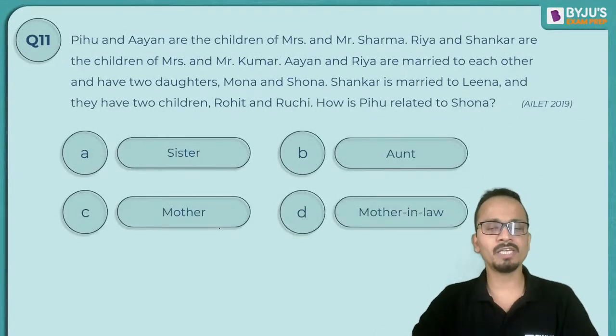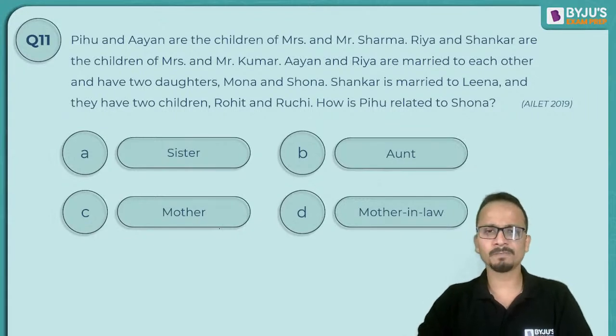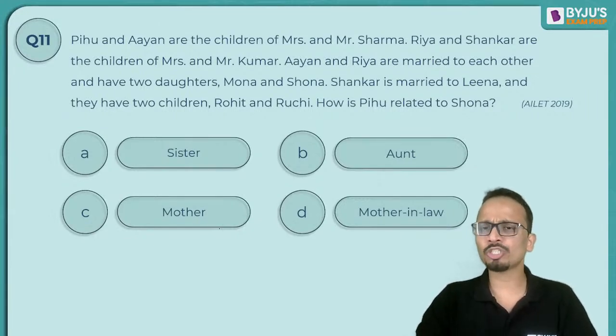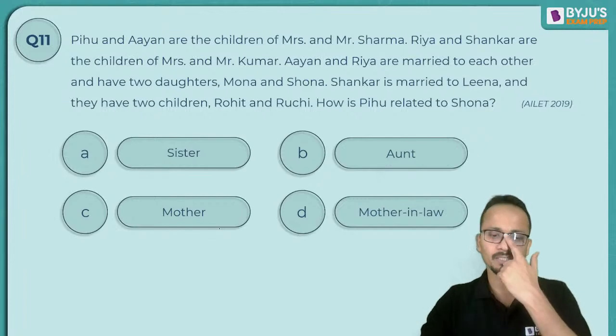Again, question number 11 is based on blood relations. And this is the actual question that came in AILET 2019.